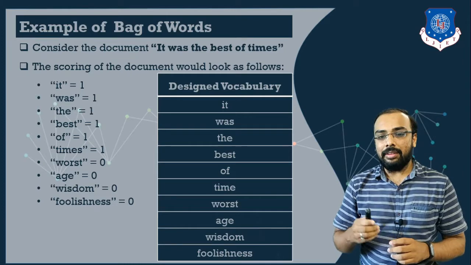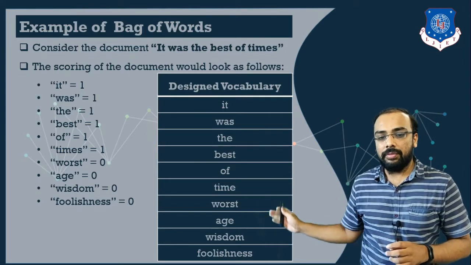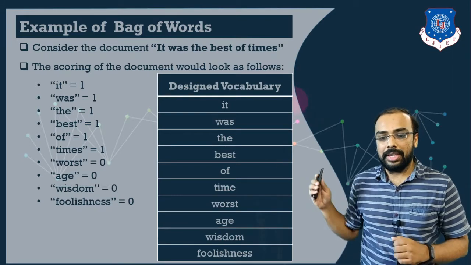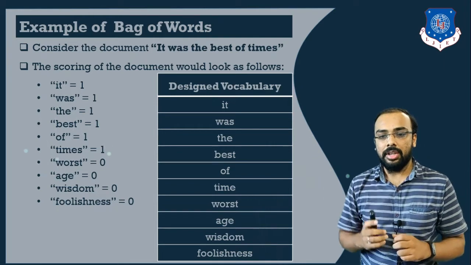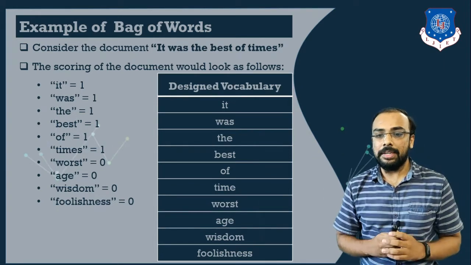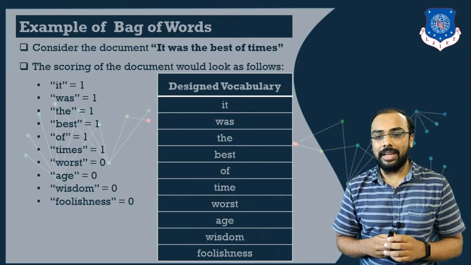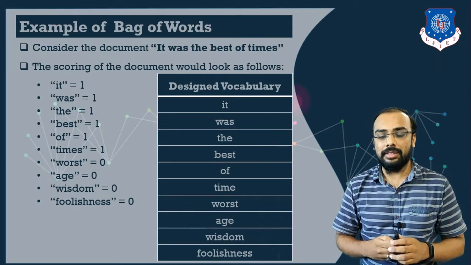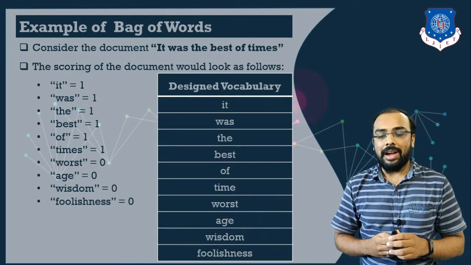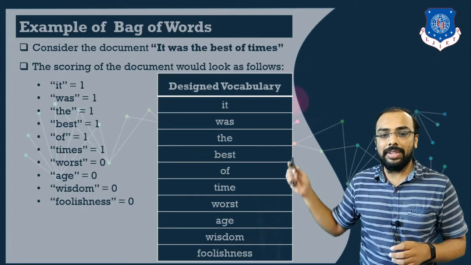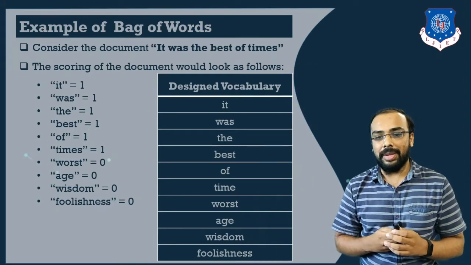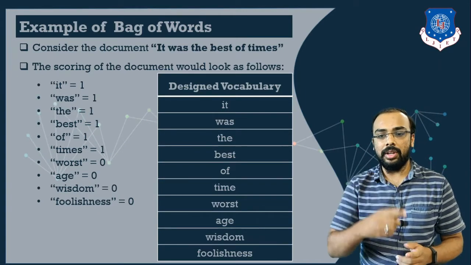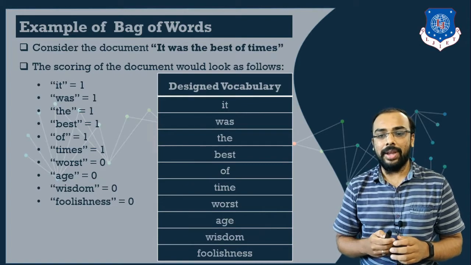Now you can see in our designed vocabulary there are a few words which are not present in my document. Which are the words? There are worst, age, wisdom and foolishness. These words are not present in my document. So I will assign them the value 0. After creating this, what we have done here is we have assigned whether a particular word is matching in my vocabulary or not. If it is matching, I have assigned it the value 1. If it is absent, I have given it the value 0.